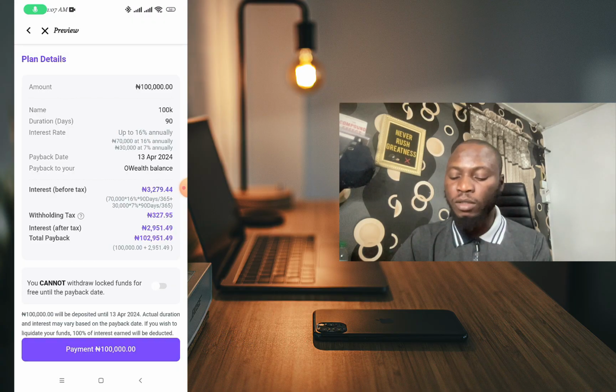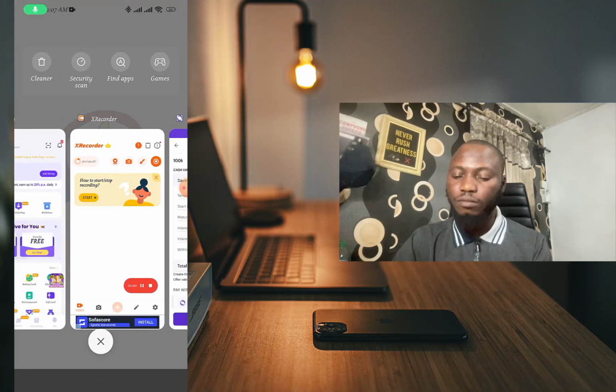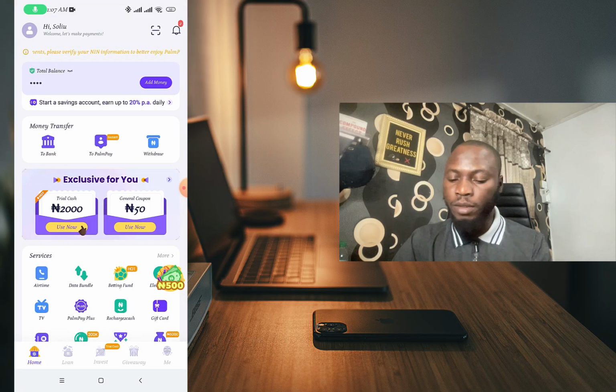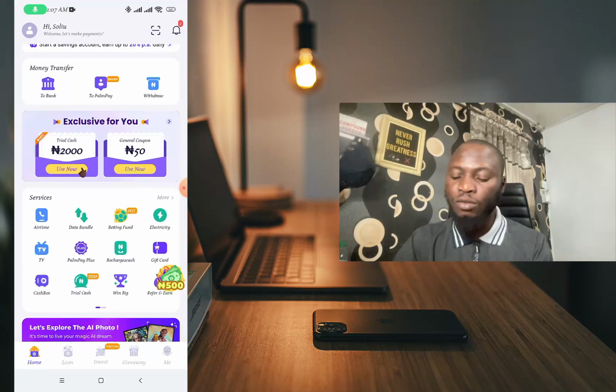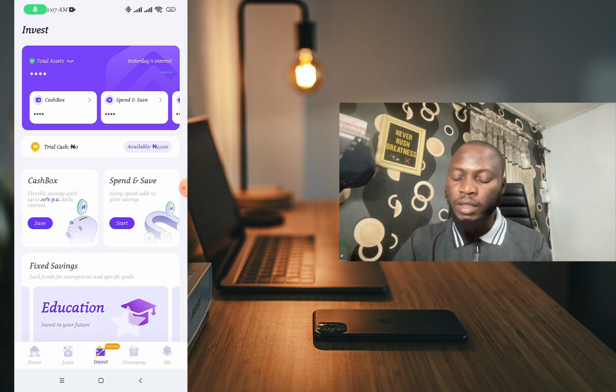So we have seen this one now. Then the next one I'm gonna do is head up to the next app. The next one is PalmPay. So this is the PalmPay interface. So what we're gonna do here is head up to the invest section, and PalmPay also has different features. You can see cash box, flexible savings with up to 20% per annum with daily interest.